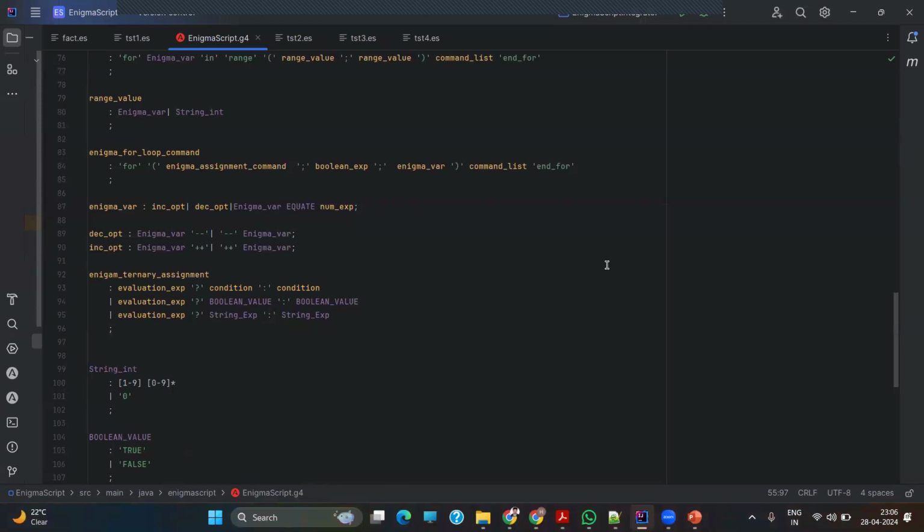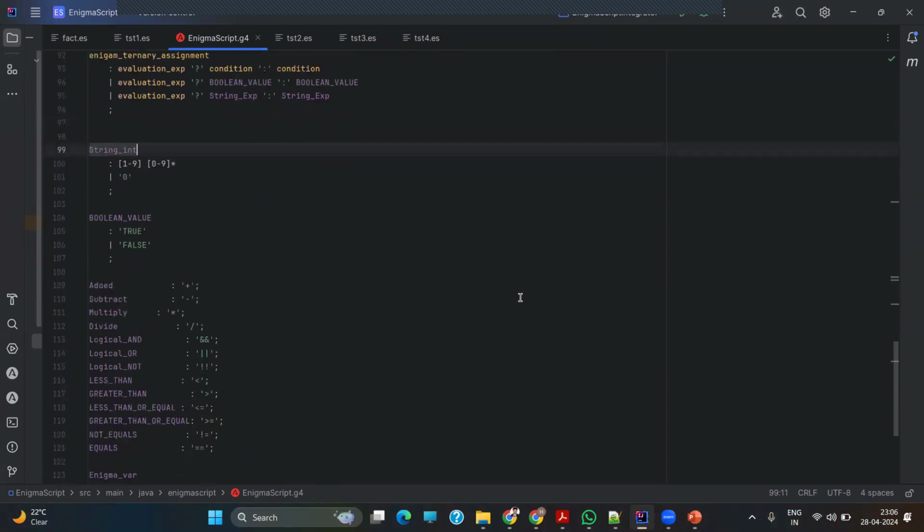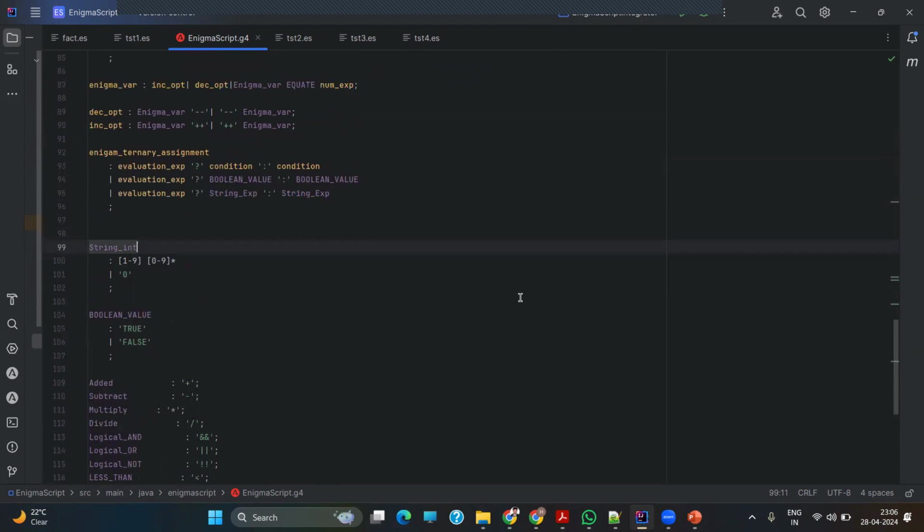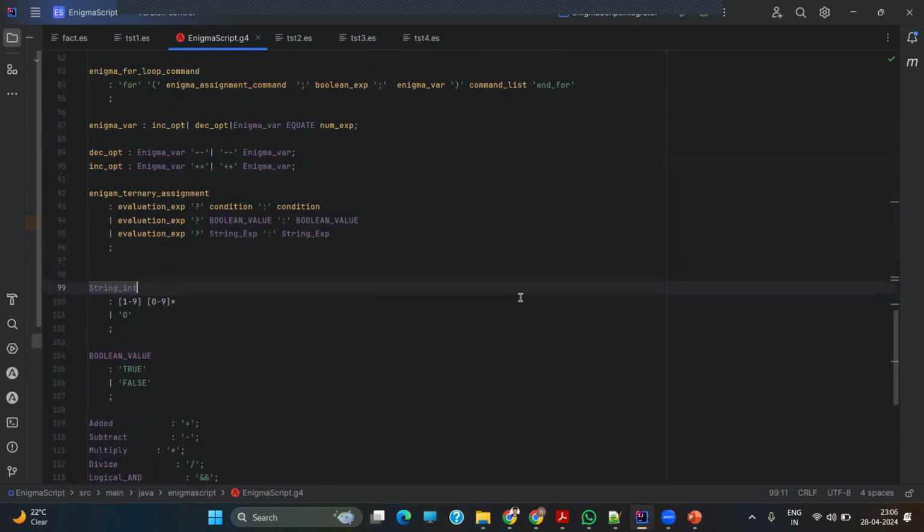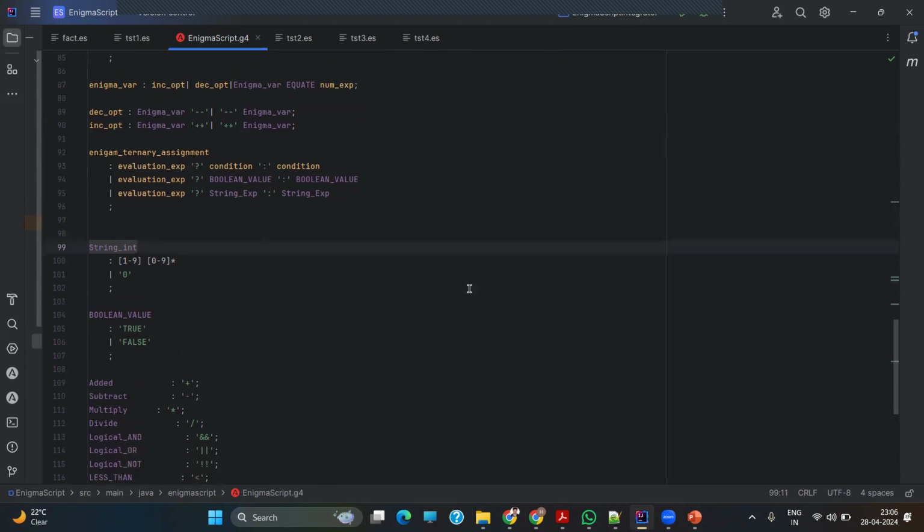So the decrement operator is just decrementing an integer by one, and the increment operator just increments the variable. If we use it before a variable, it increments the value immediately. Using it after increments the value after the execution of that particular line.